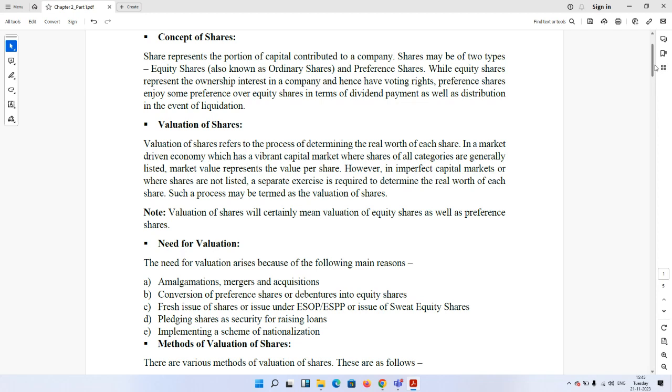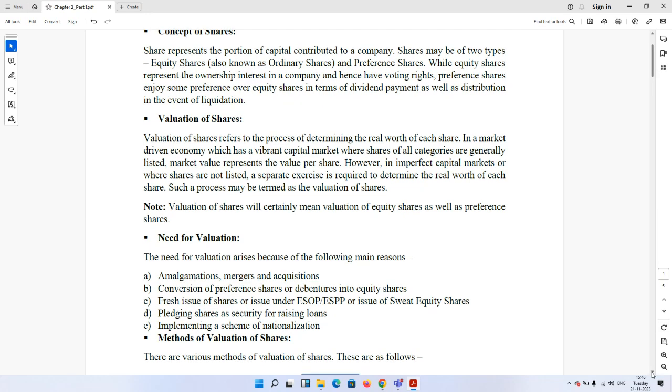However, if the capital market is imperfect, or if your shares are not listed, then the market price either is not dependable, or even if it is available it is not dependable, or it is not available as the shares are not listed. In that case, a separate exercise is required to determine the real or intrinsic worth of each share. As I have already mentioned, the process is called valuation of shares. And by valuation here, we mean valuation of equity as well as preference shares, both.